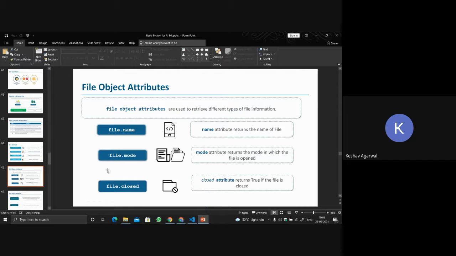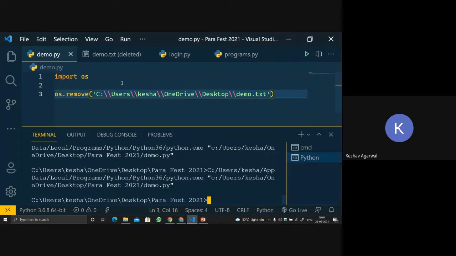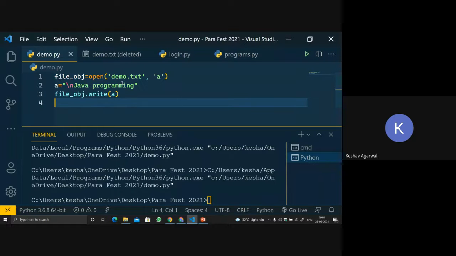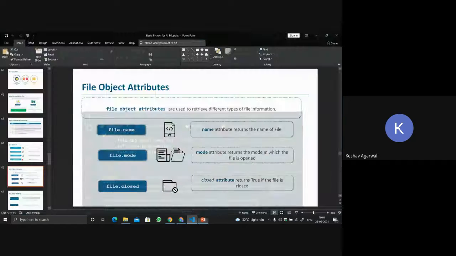So let's move to the second attribute, file.mode. It will return the access mode. In the last part, we were writing a, w or r. So it will return the file mode we have chosen to open this particular file. Then file.closed returns true if the file is closed.